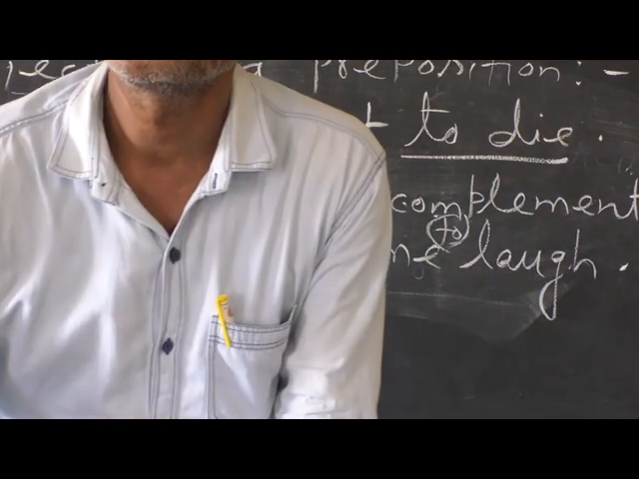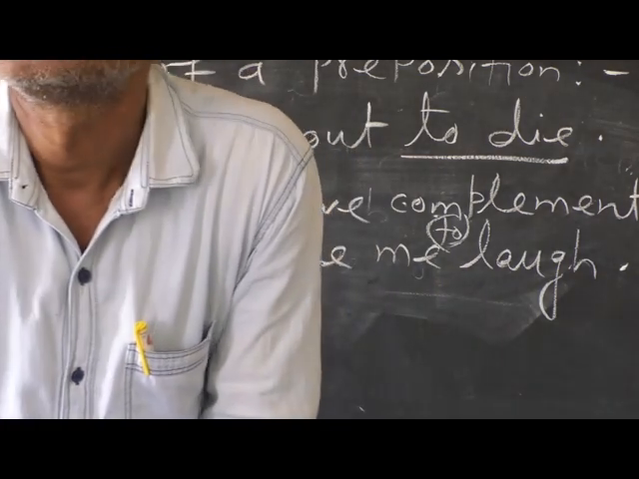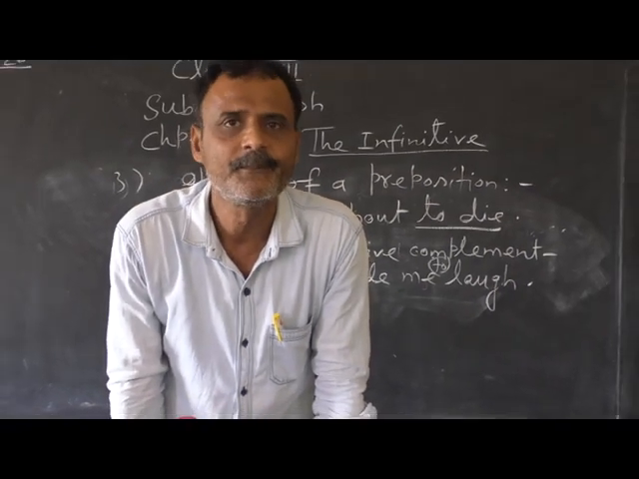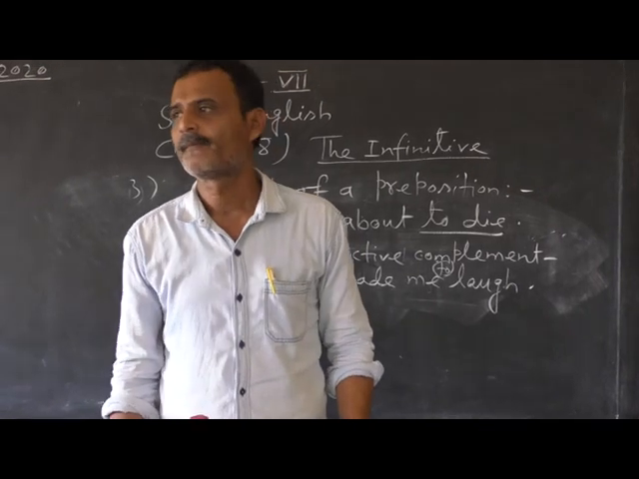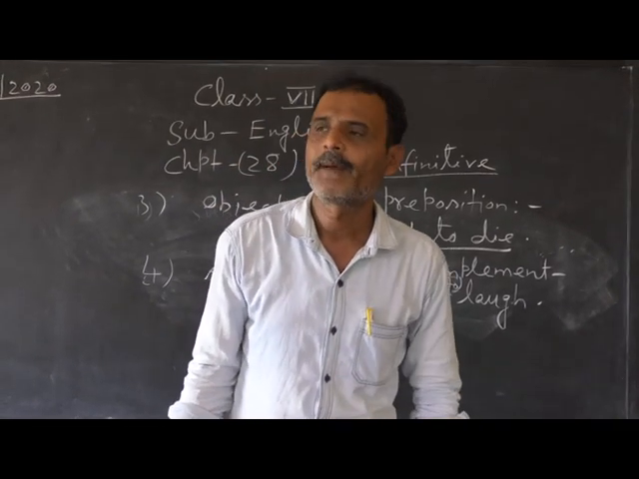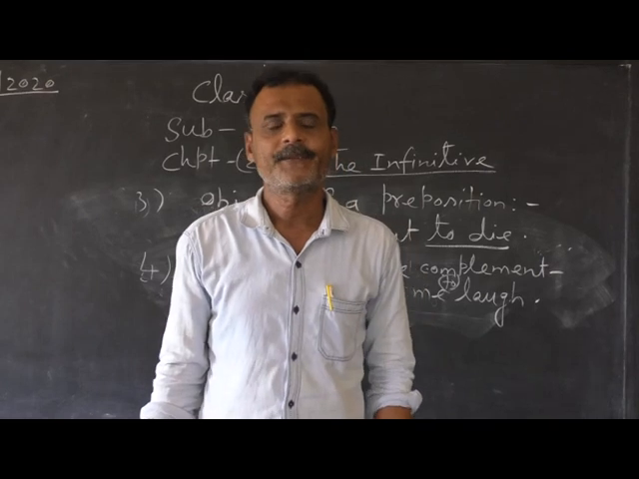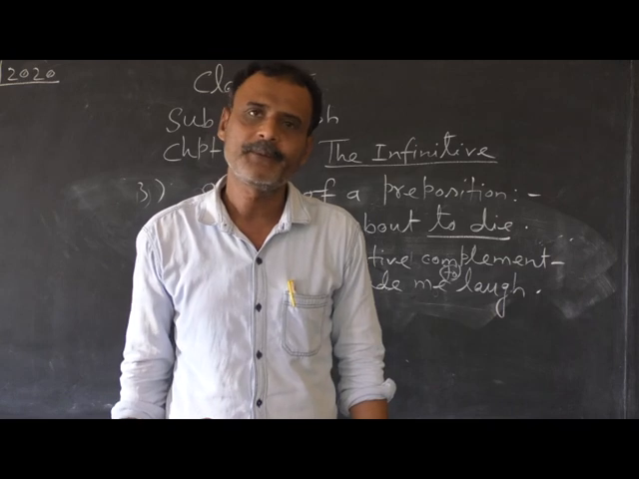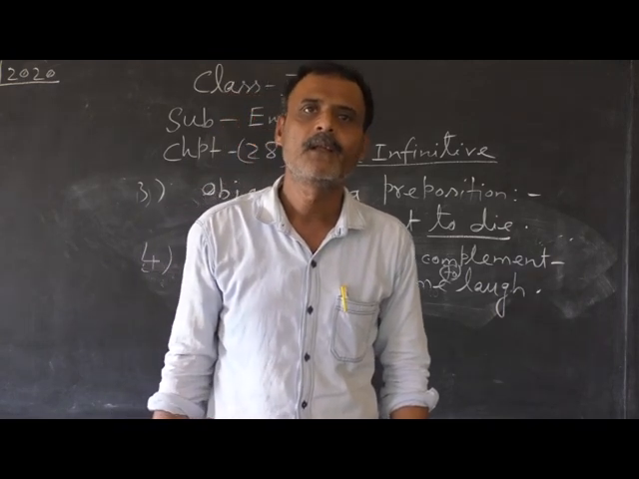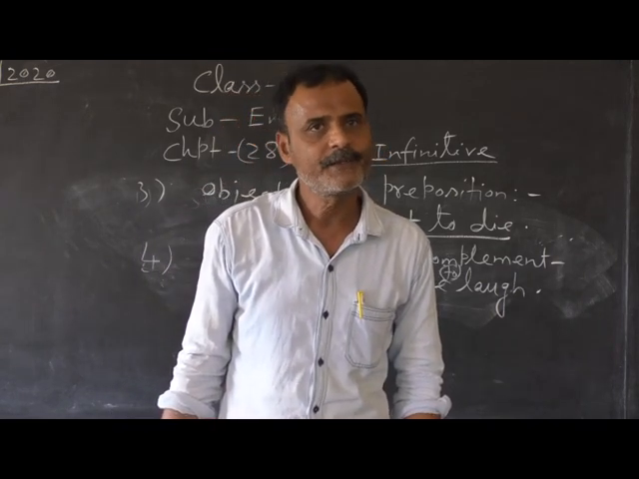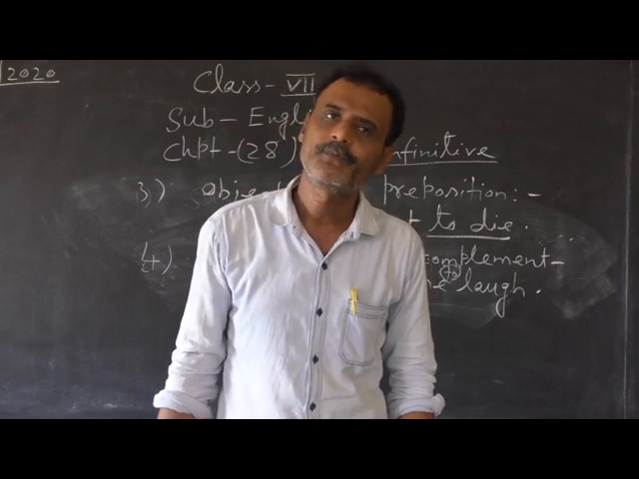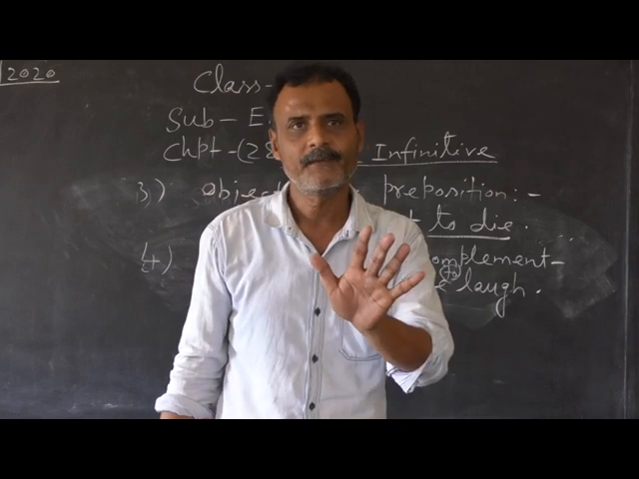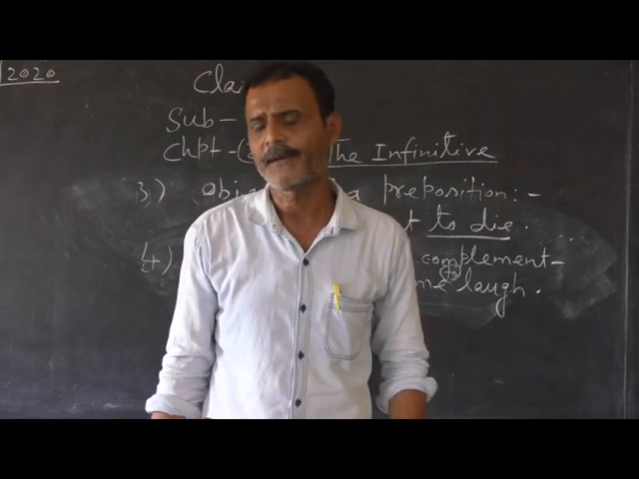So, my dear students, you can see the simple infinitive or noun infinitive can be used in 4 ways. Number 1, as subject of a verb. Number 2, as object of a verb. Number 3, as object of a preposition. And number 4, as an objective complement. I hope you have understood.